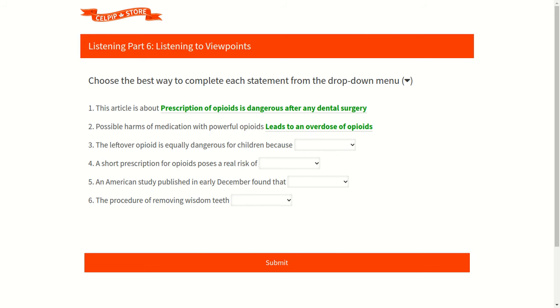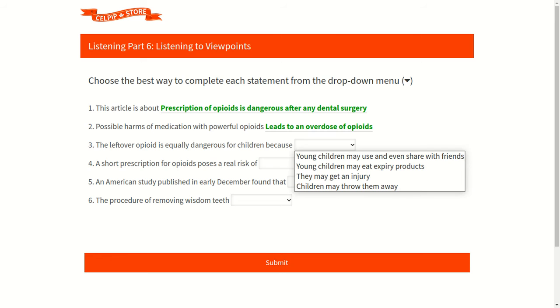Our third question is, the leftover opioid is equally dangerous for children because. Now let's check out the available options. The first option is, young children may use and even share with friends. Second option is, young children may eat expired products. Third option is, they may get an injury. And last fourth option is, children may throw them away.